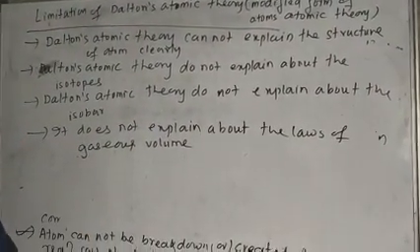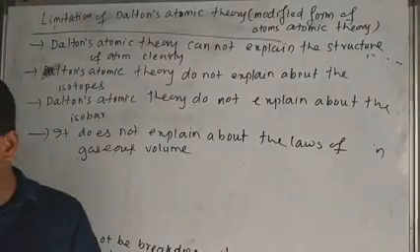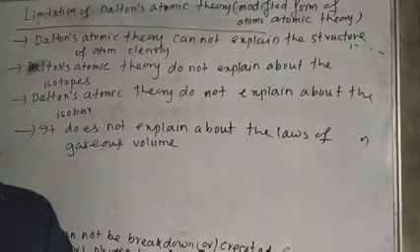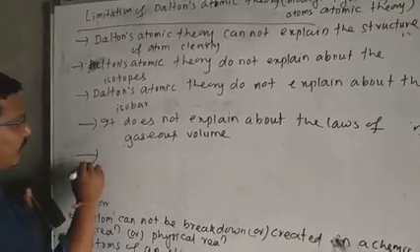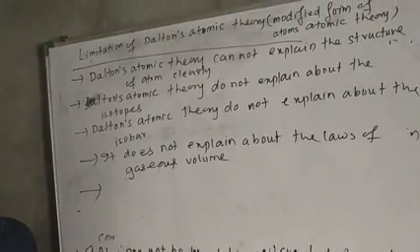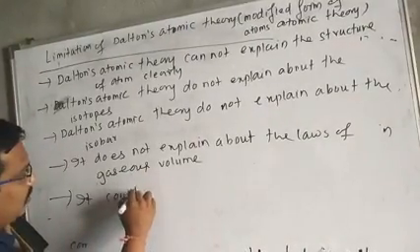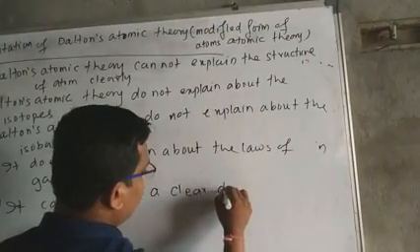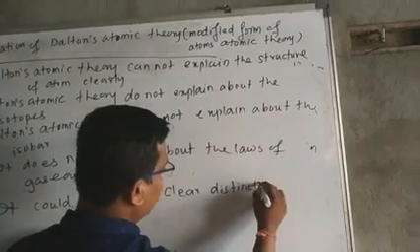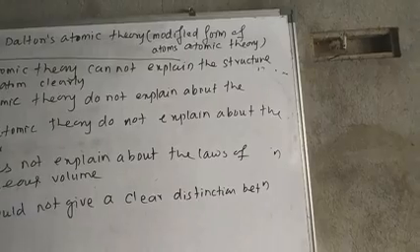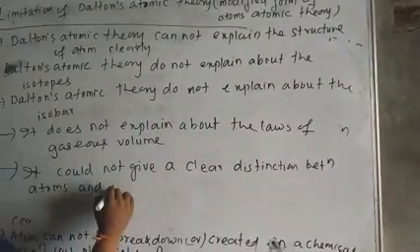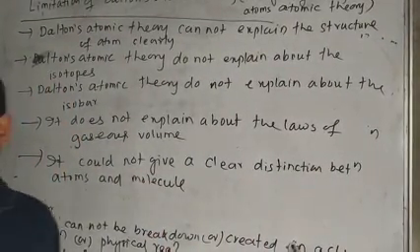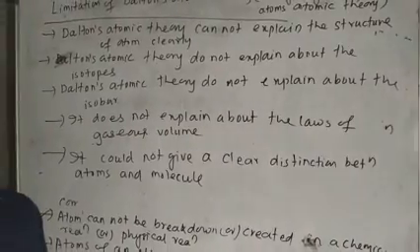We can write that it could not give a clear distinction between atoms and molecules. Clear distinction between atoms and molecules. The next point is that it does not explain clearly something else.